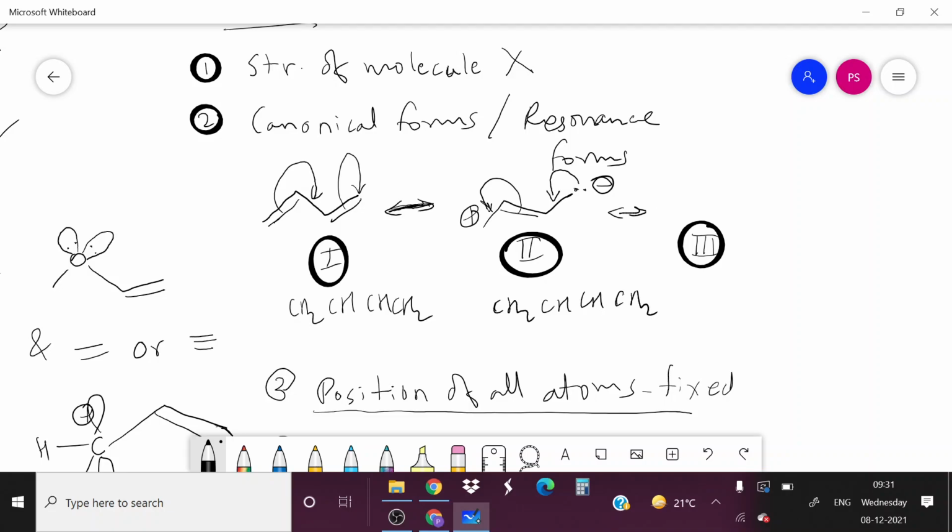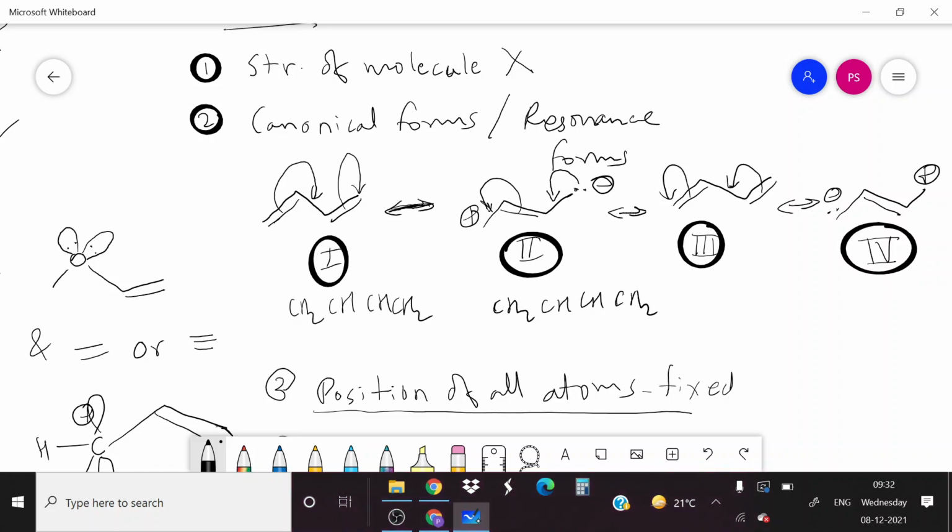Now structure number 3 is this, and structure number 4 is like this. Negative charge is here, positive charge is here, and this is a double bond. This is structure number 4. Now look at structures 1, 2, 3 and 4.